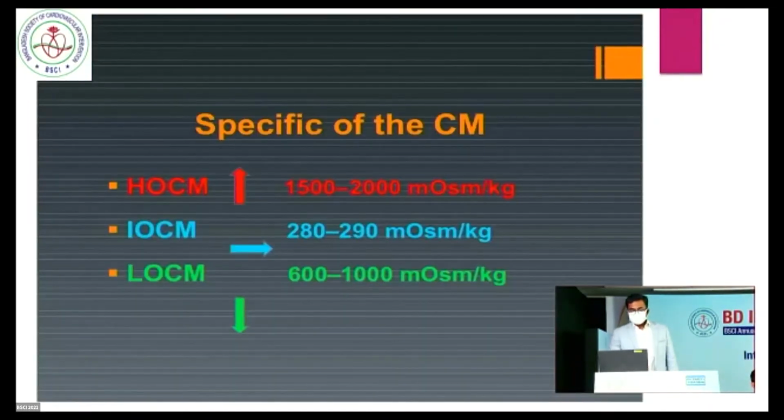Higher osmolar contrast media means osmolarity 1500 to 2000 milliosmol, and lower osmolar contrast media osmolarity is 600 to 1000 milliosmol per kg. Isosmolar contrast media has the lowest osmolarity, that is 280 to 290 milliosmol per kg, similar to the body fluid. So isosmolar contrast media is supposed to be the ideal.